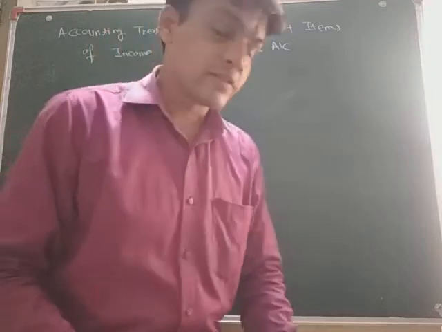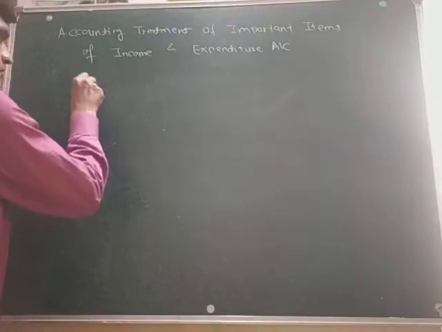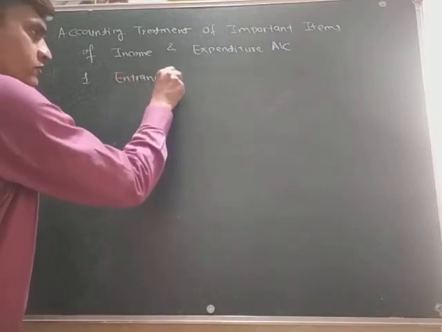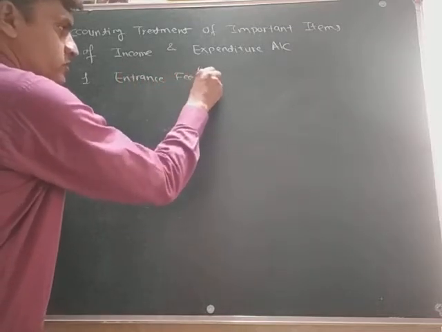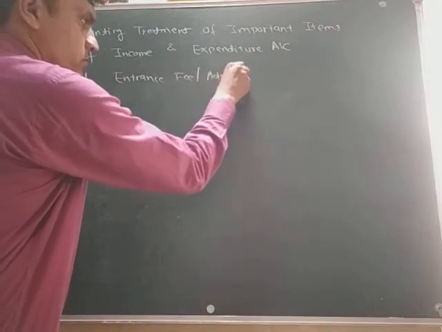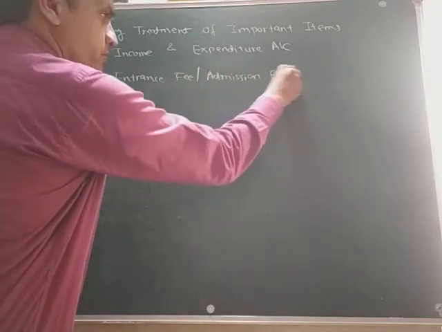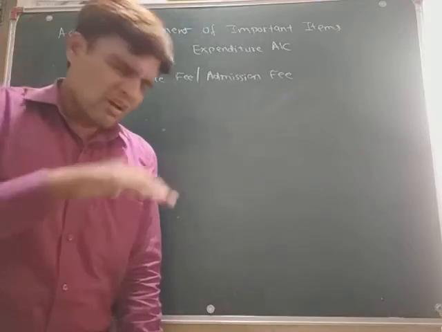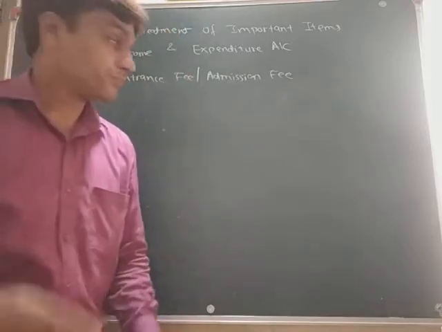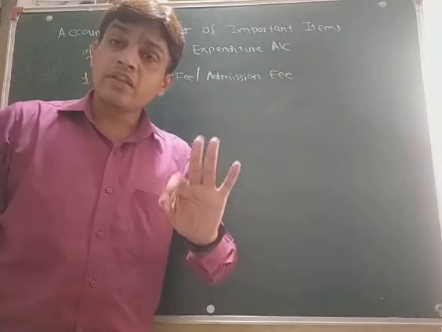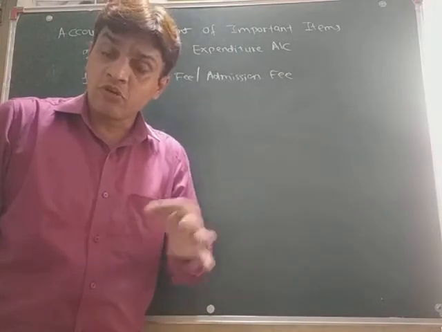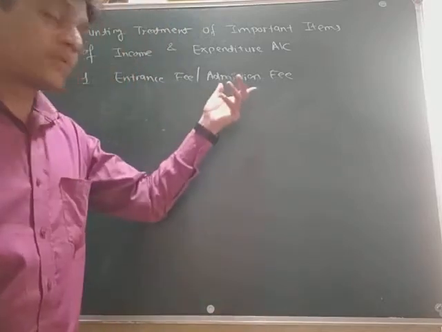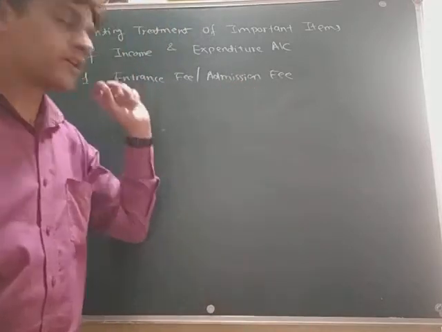The first one is entrance fee, or it is called admission fee. Whenever a member wants to get membership of any NPO, they have to pay some fees, and that is called admission fee or entrance fee.